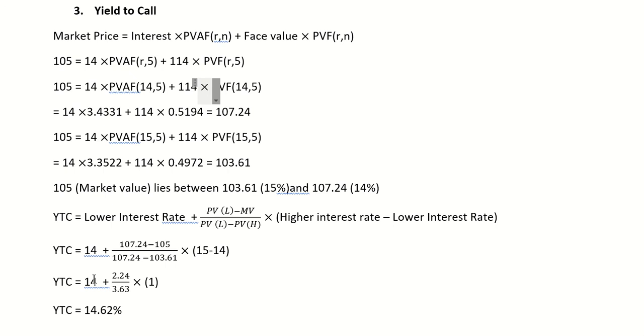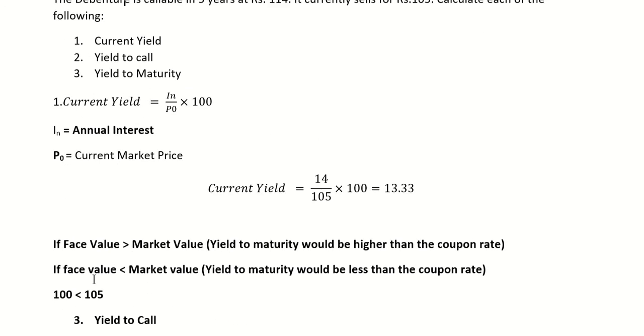Now similarly we will calculate yield to maturity. The only difference between yield to call and yield to maturity would be the time. In yield to call, the time is 5 years. Now the time would be 15 years, because the life of the bond is 15 years, as it was mentioned to you in the question.